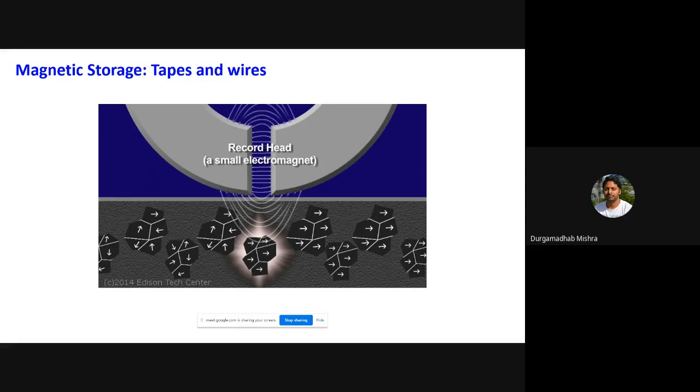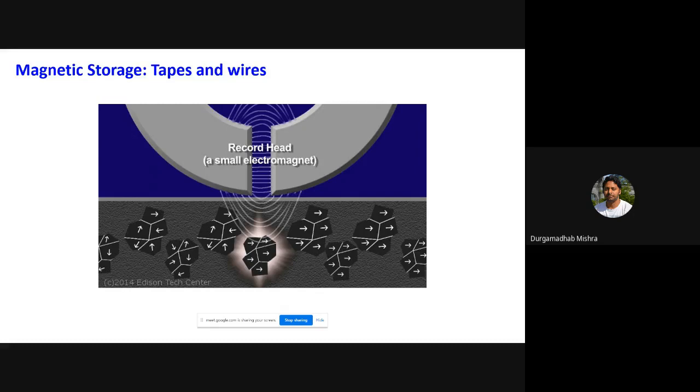And in order to read it, you move this magnetic medium under your reading head, or recording head, so there will be a change in magnetic field, and that will induce a current, which you can amplify and then detect to read the data.